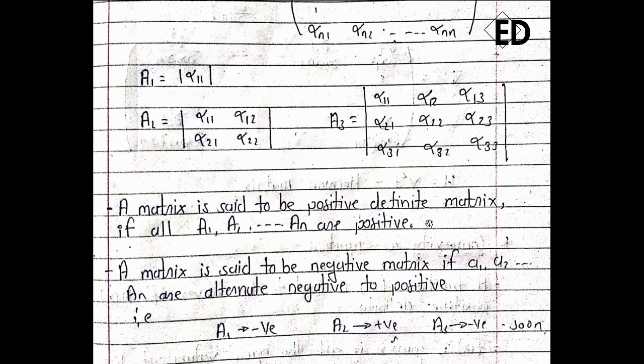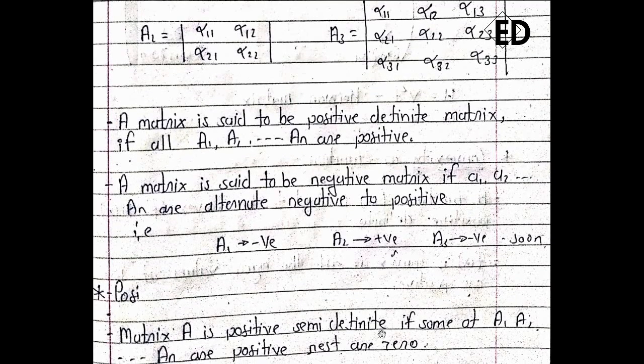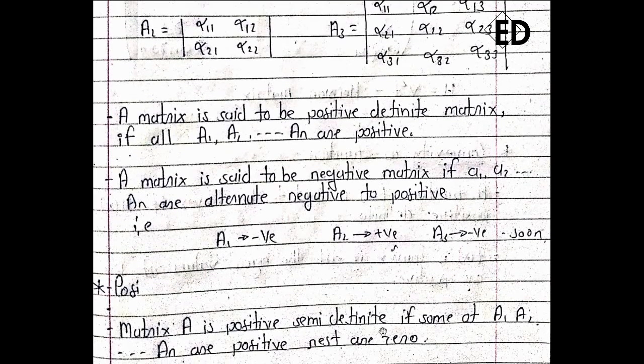A matrix is said to be a positive definite matrix. We have to know whether our matrix is positive definite, negative definite, or positive semi-definite, because these are the terms that we are going to use while solving problems. By using these terms, we will know whether our given function is a convex function or not. For the time being, just read the definition.